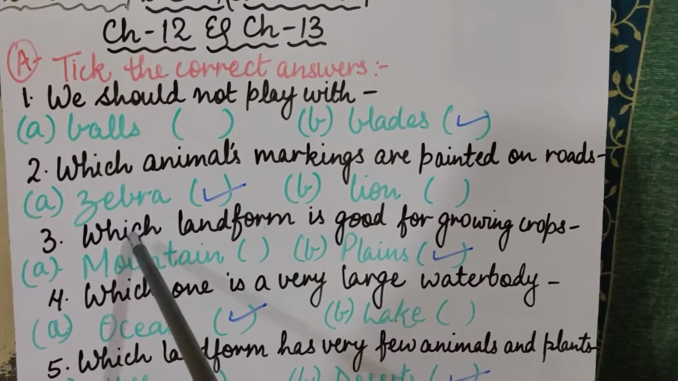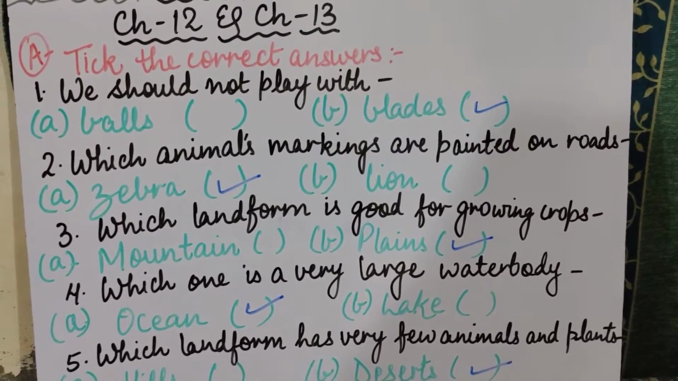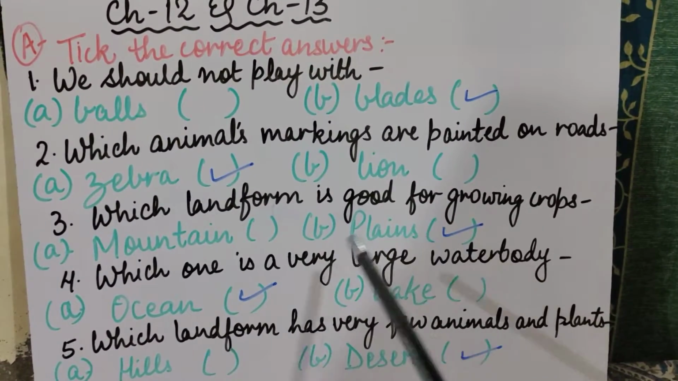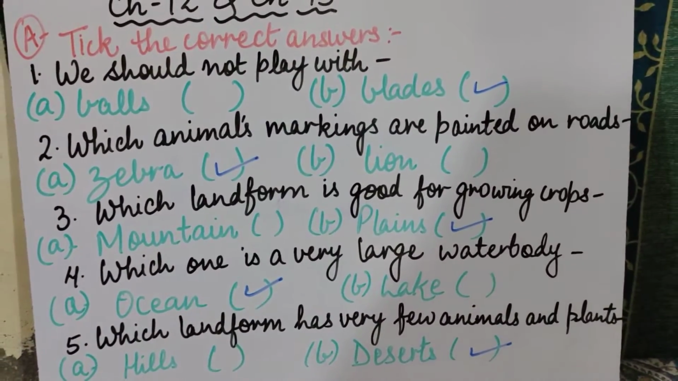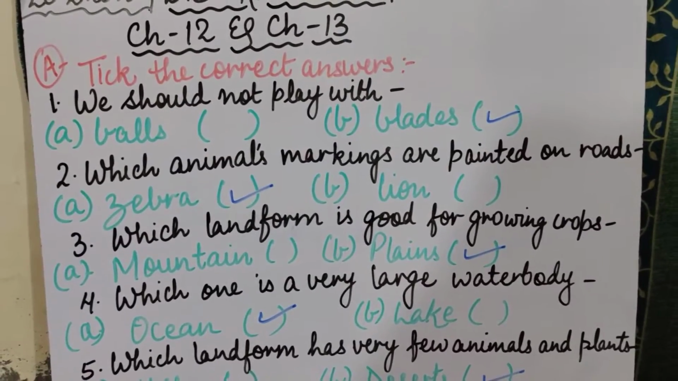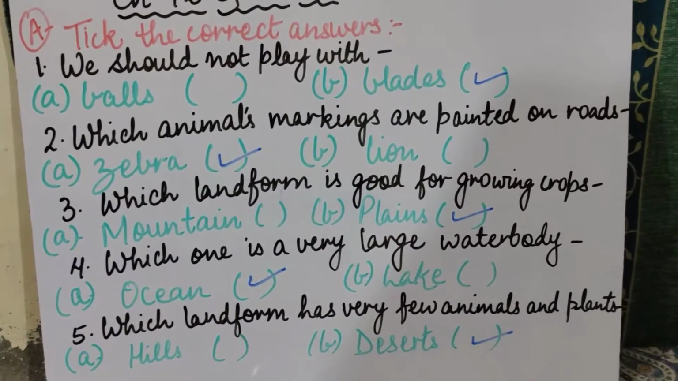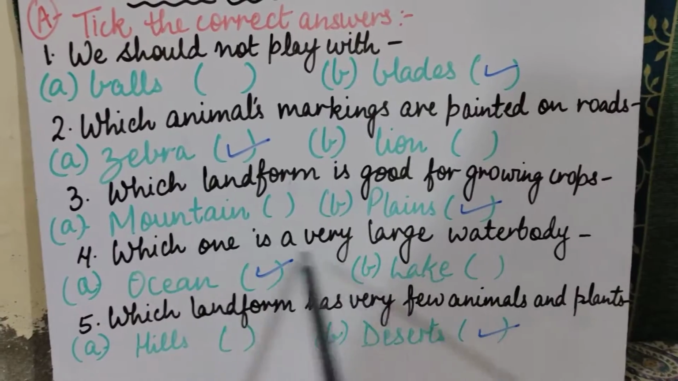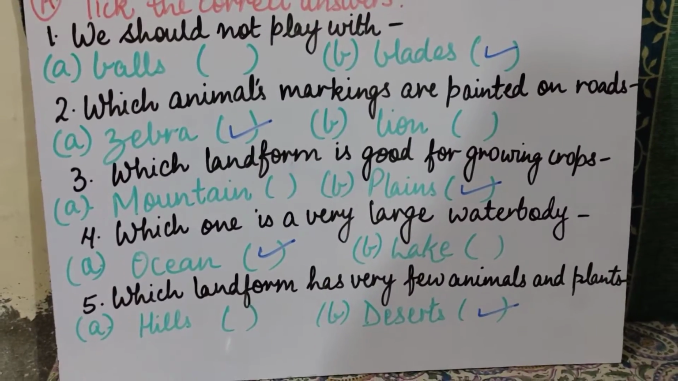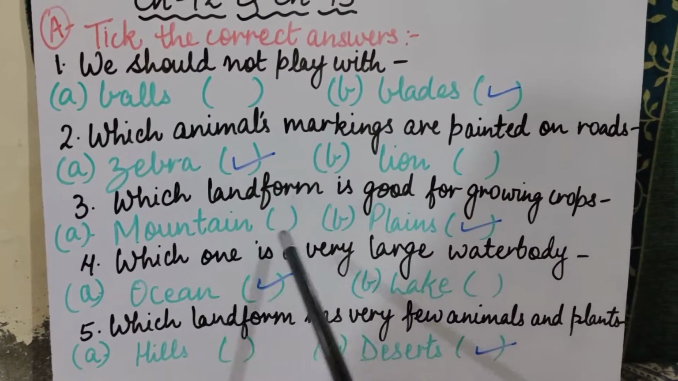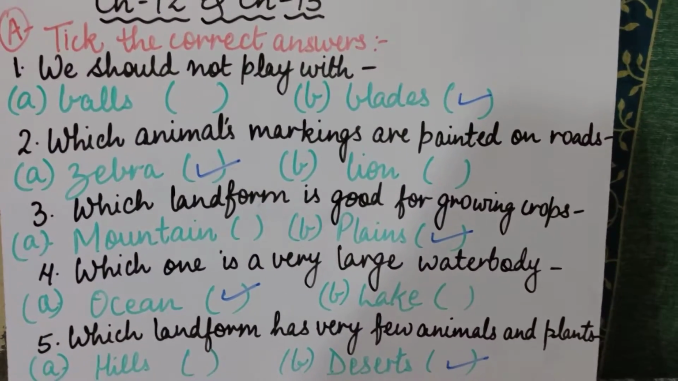Now coming to the third question, which landform is good for growing crops? कौन सा landform crops को grow करने के लिए सबसे best है? Is it mountains or is it plains? So the correct answer is plains, because on mountains or hills we cannot grow crops, as they are made up of very hard rocks. Coming to the fourth question, which one is a very large water body? Between these two options, you have to tell which is the very large water body. सबसे बड़ी water body कौन सी है? Is it ocean or is it a lake? So the correct answer is ocean. You will put a tick in front of ocean.